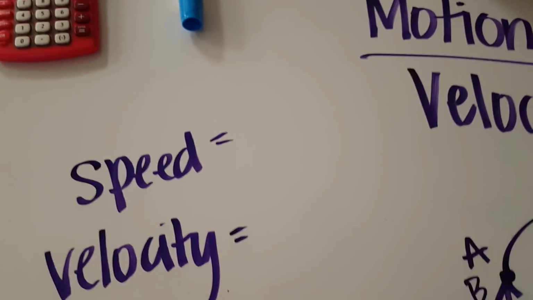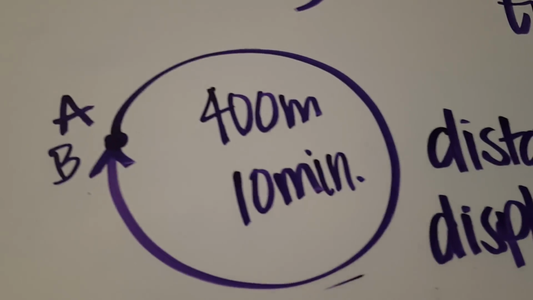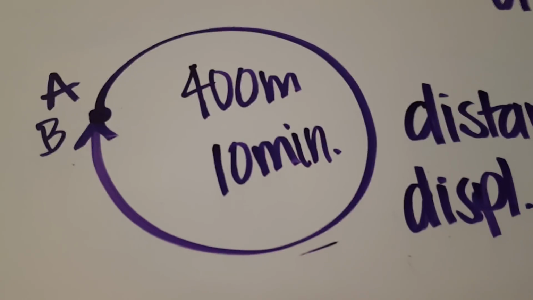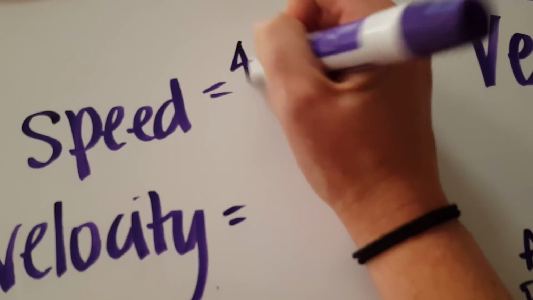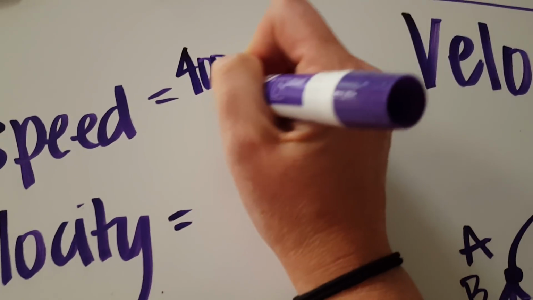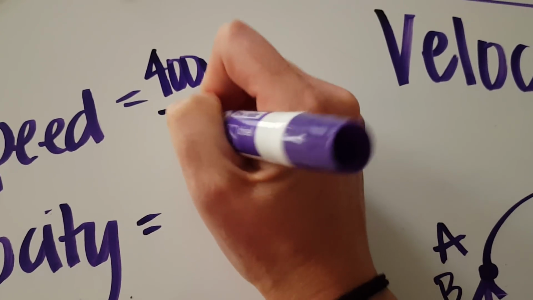Well, if I want to calculate the speed of this particular object running around the track, perhaps it's you or a slow sibling or something like that, we have to take the distance, which is 400 meters, and divide by the elapsed time, which we said was 10 minutes.